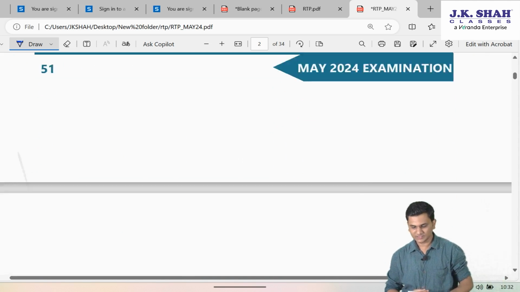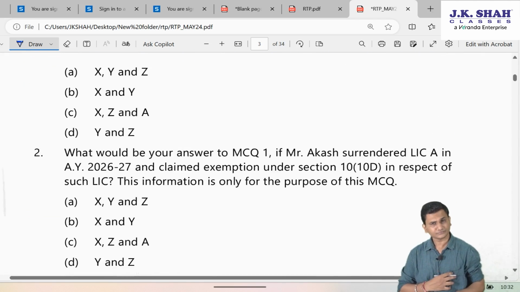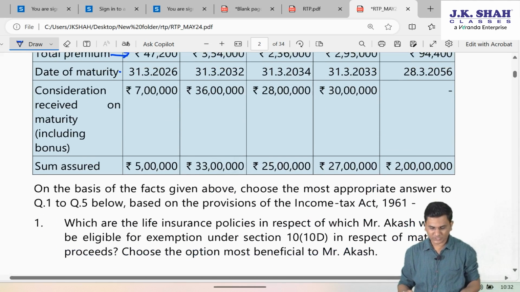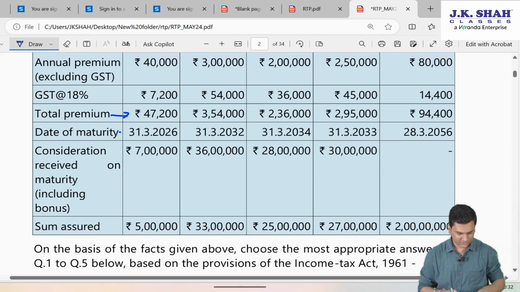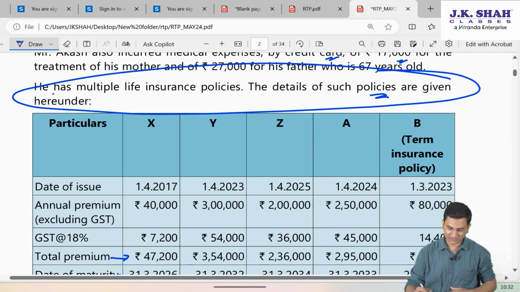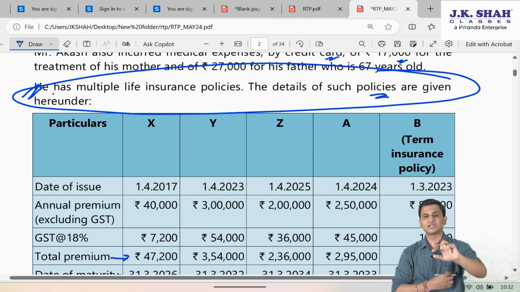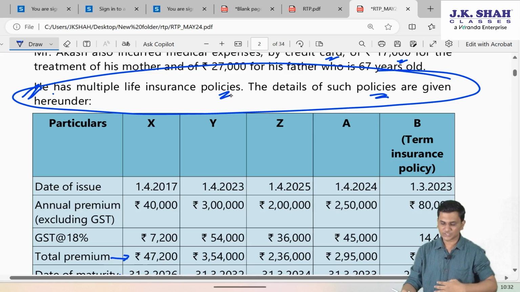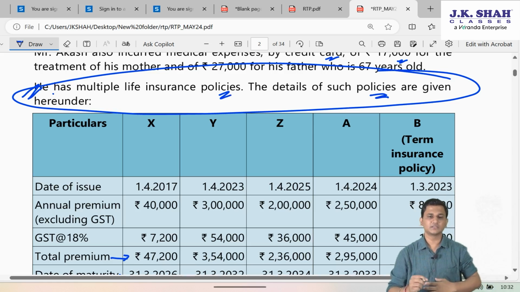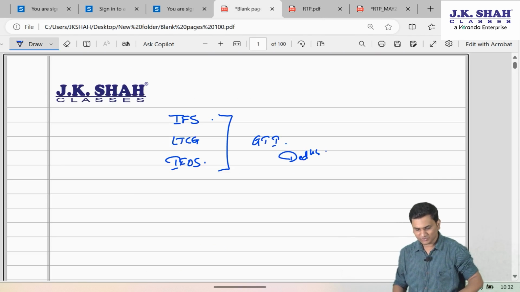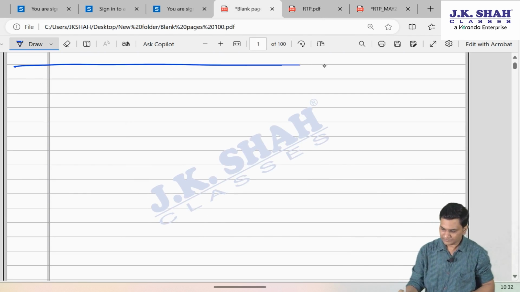Since the first and the second question of MCQ of this case study are based on that amendment of life insurance policy, let us first start discussing this part, because actually these 2 parts are separate parts of this question, wherein this life insurance policy part is testing you on that amendment.